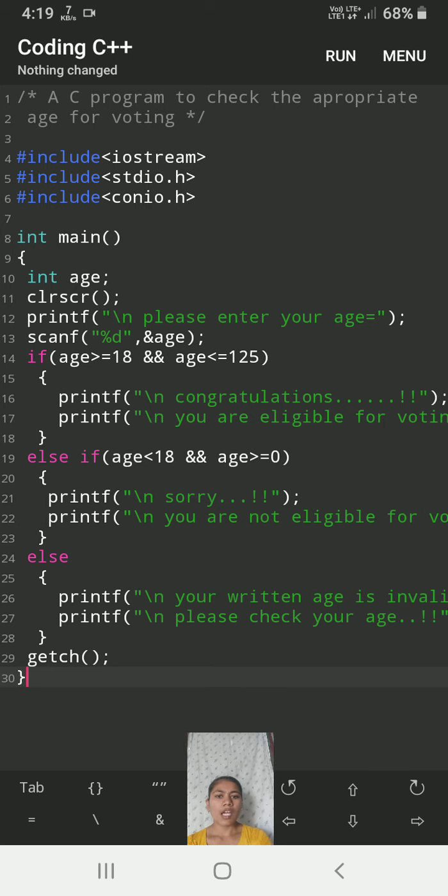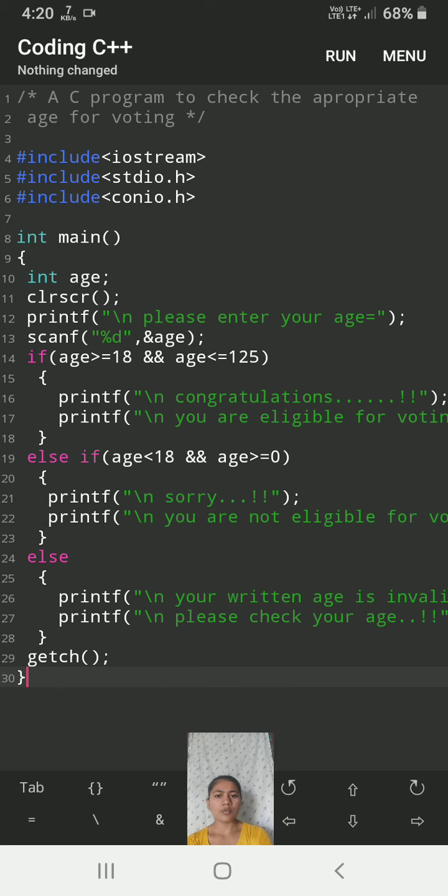In that, we are using the int type of variable in which we are storing the age of users. Then we are using the clrscr function to clear the previous output screen. Then we are using a printf function to ask for the user's age, and scanf function is used to give the age of user through the keyboard.